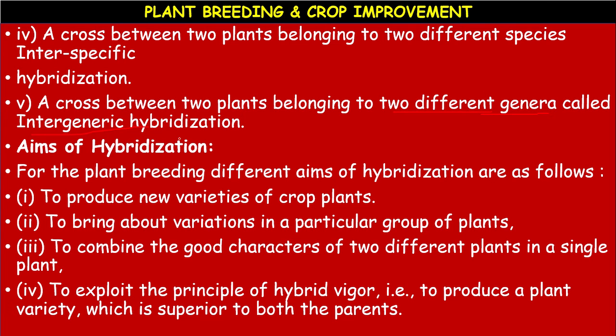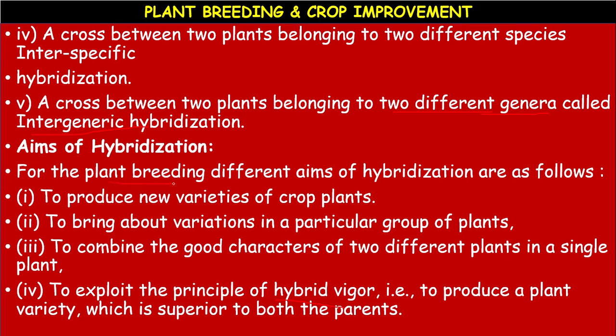And number 4, to exploit the principle of hybrid vigor to produce a plant variety which is superior to both the parents. What does hybrid vigor mean? The superiority of the offspring over their parents is called hybrid vigor. Okay.